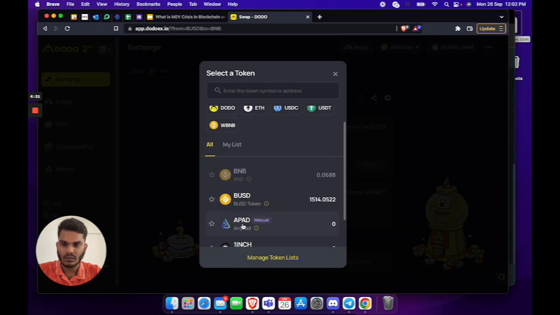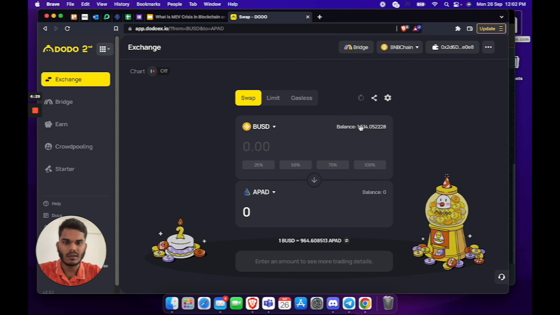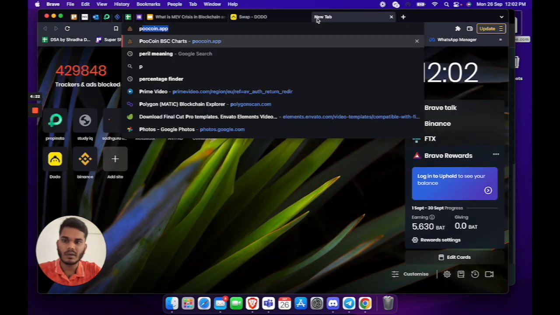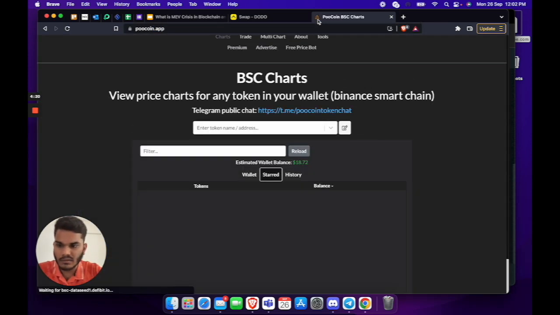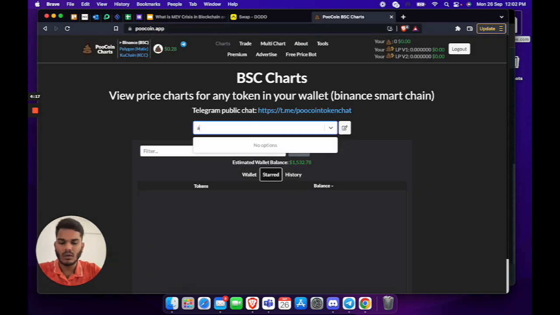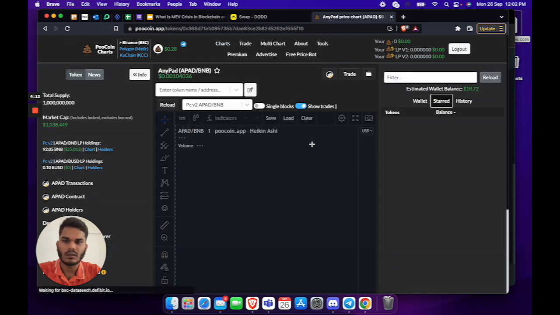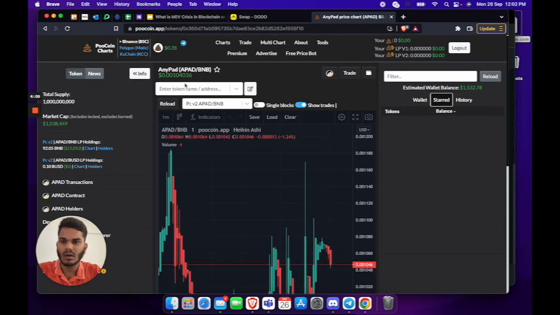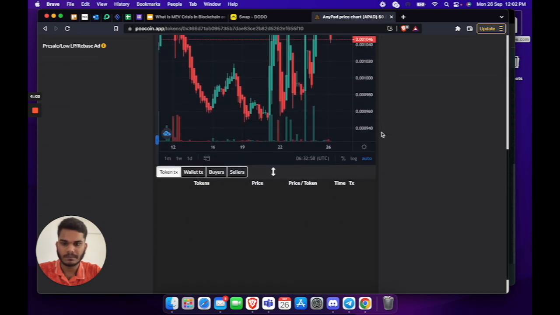So I'll select AnyPad and buy, let's say, a total of 1500 bucks. Let me first take you to a block explorer so that you can view the transactions live. I'll open the AnyPad token. As you can see, the price is 0.00104, and there are no transactions going on in it.